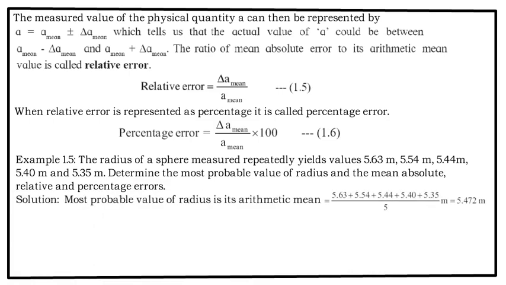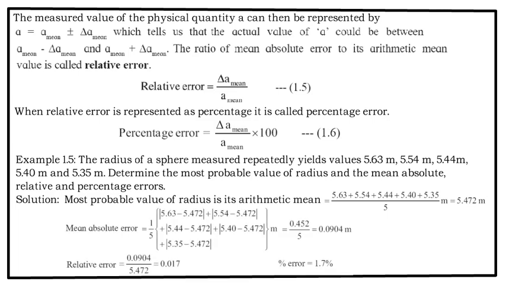First of all, you will take arithmetic mean of all the values, that is addition of all upon number of observations. Now you have to find out mean absolute error, that is mean value minus each of the values. That value is calculated, and the relative error finally is equal to mean absolute error upon the mean of the given observations, and multiply that by 100 to get a value in percentage.